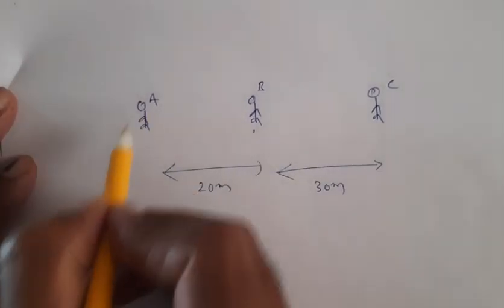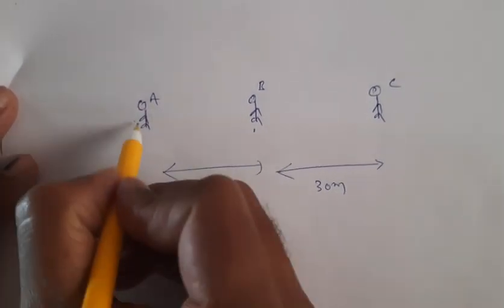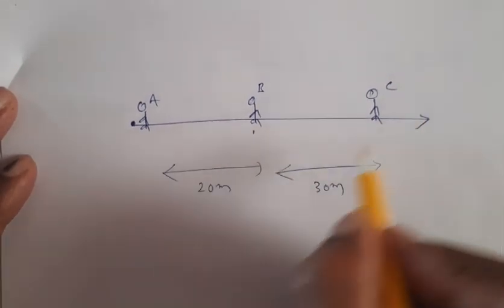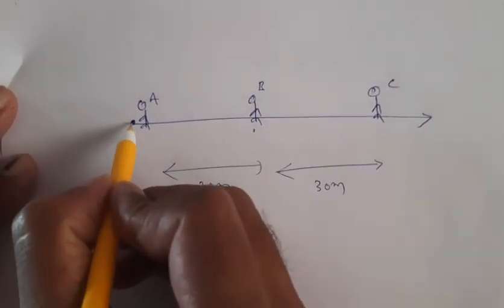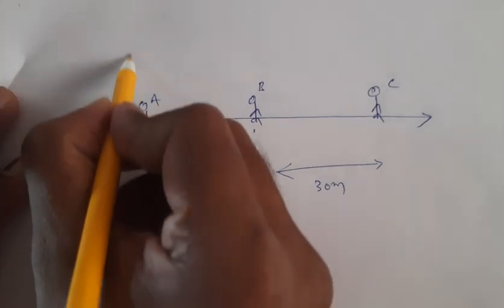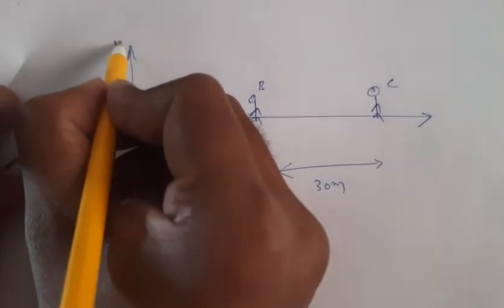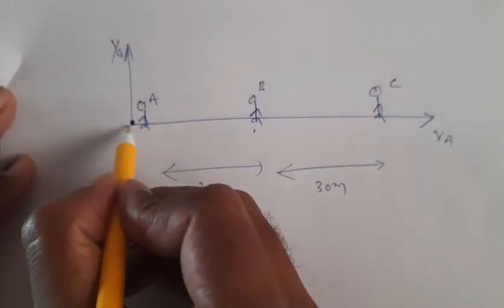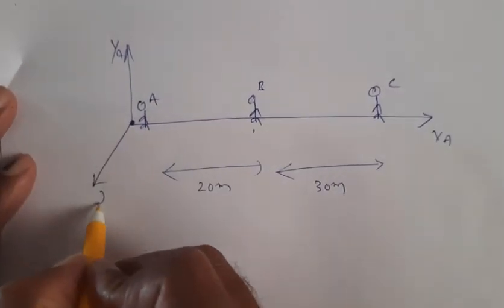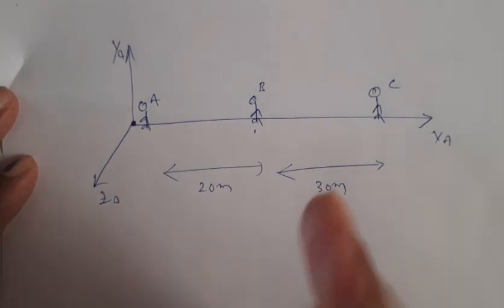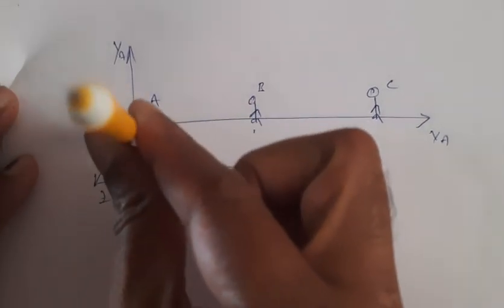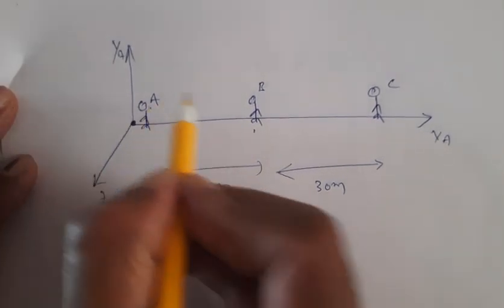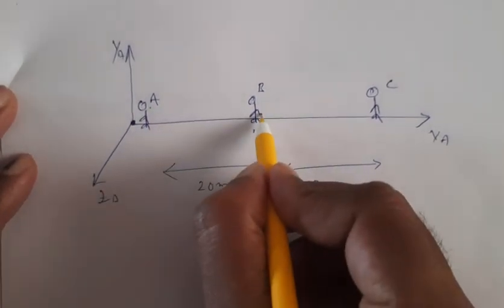Now according to frame of reference A, we take origin and place the axis this way. Here we don't need y-axis and z-axis, though we can still show them: this is xa and ya, and z-axis is perpendicular to the paper plane. Now, in frame of reference A, what is the position of B?